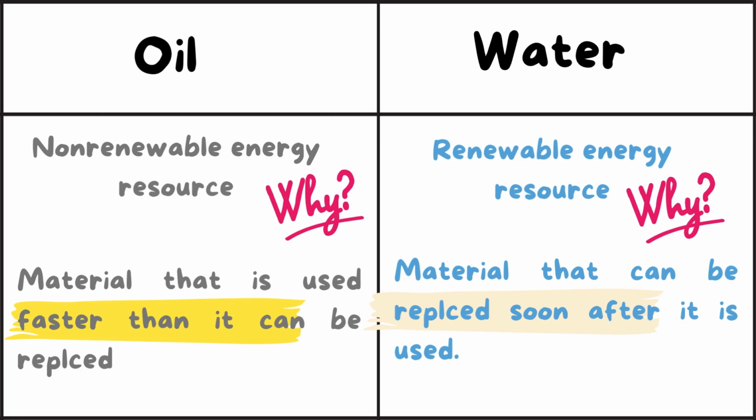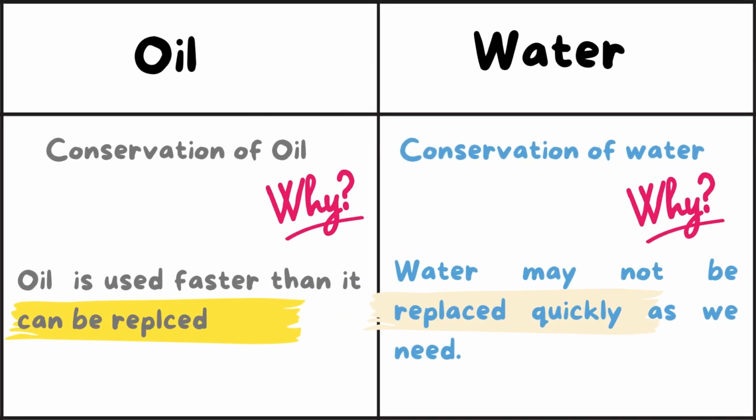Okay, but water is a renewable resource of energy. Why? Because it is a material that can be replaced soon after it is used. As we use it, it can be replaced. Both of them need conservation. They need to be protected from running out. Why? For the oil, because it is used faster than it can be replaced, as it is a non-renewable resource of energy.